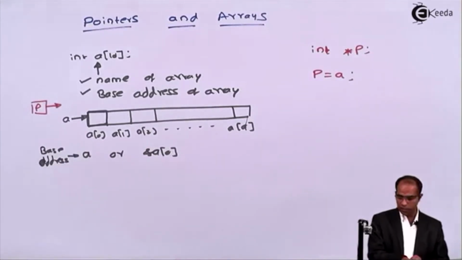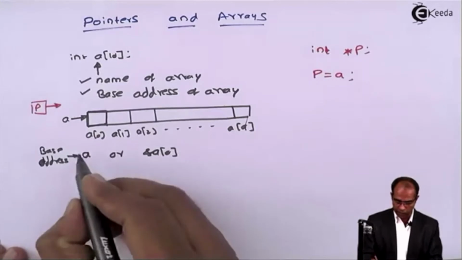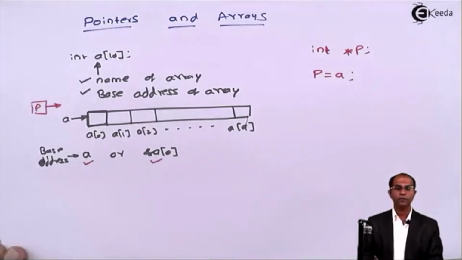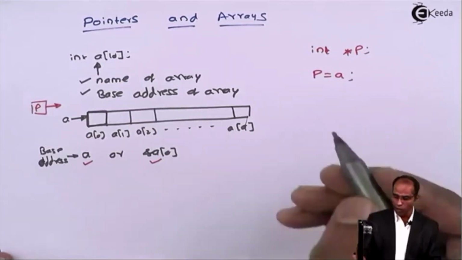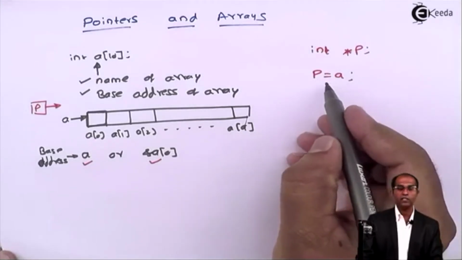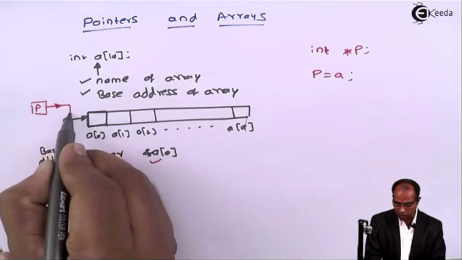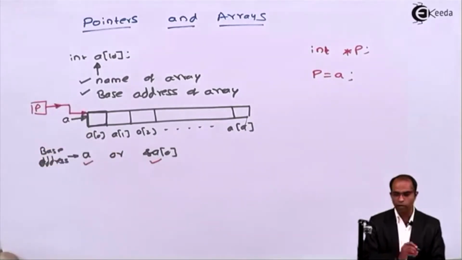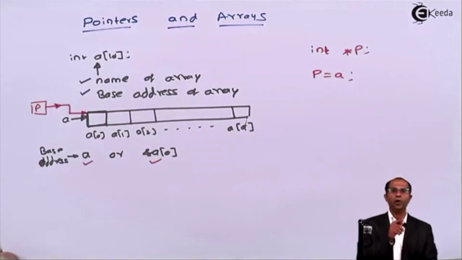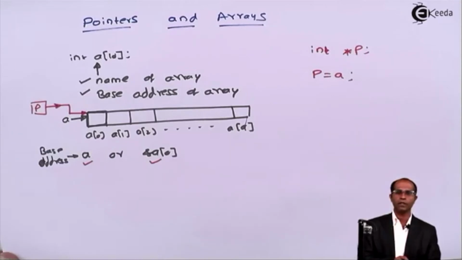So base address is referred as what? Either a or a of 0. So I have set p as a. When I said p equals to a, automatically this particular pointer starts pointing to the array location at this place. It points to the first location of that particular array. Clear? Okay.